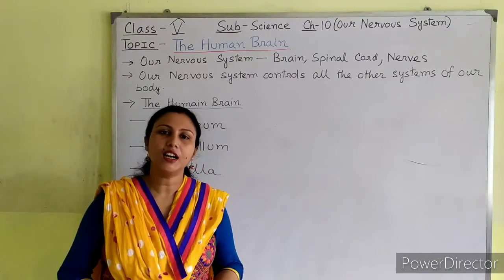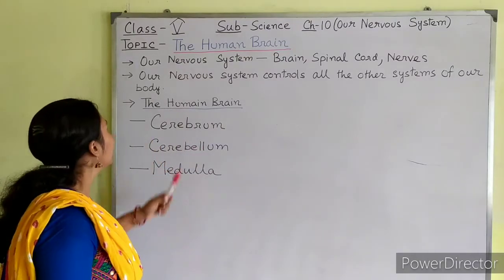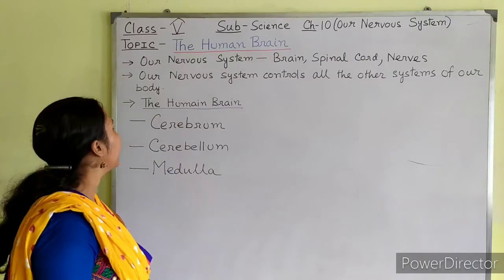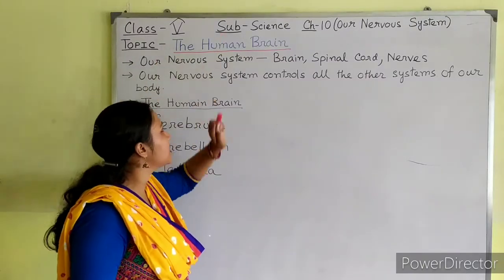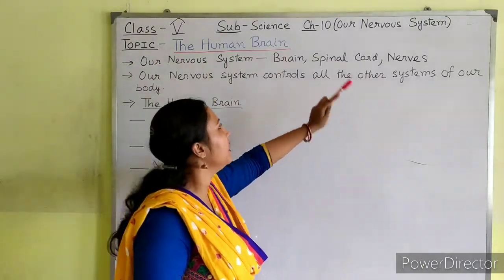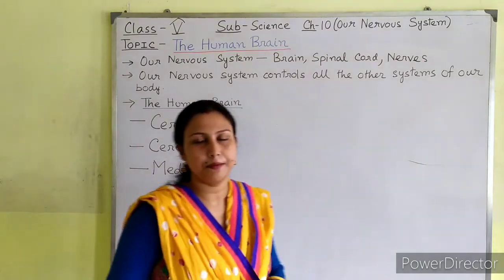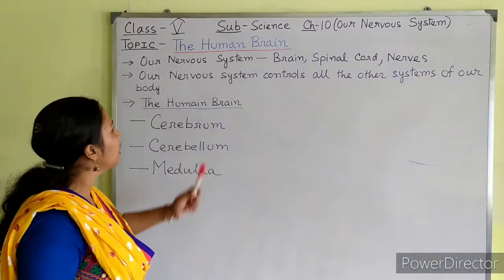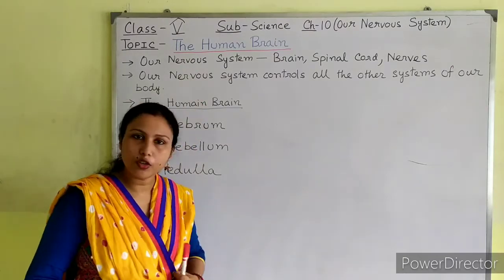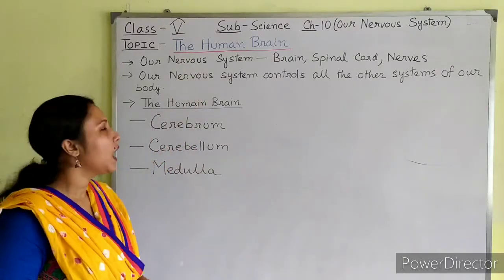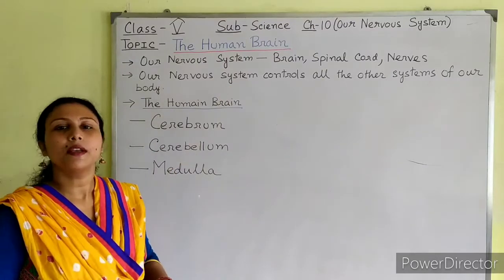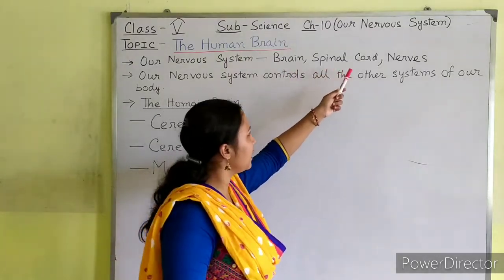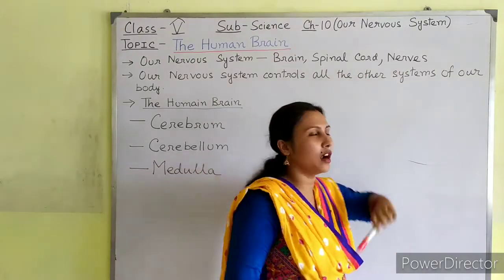Today we will learn the topic the human brain, which is under class 5 subject science chapter 10, our nervous system. Before starting the topic, I would like to tell you students that our nervous system consists of the brain, the spinal cord and the nerves.